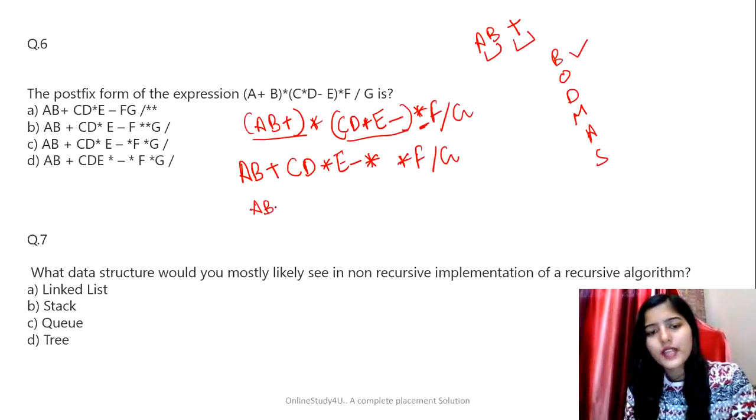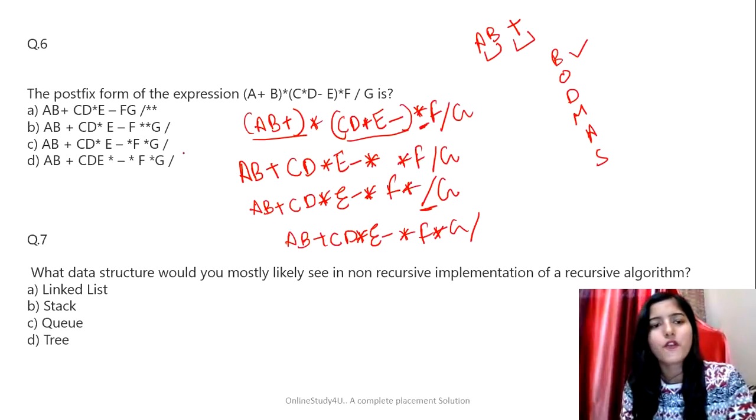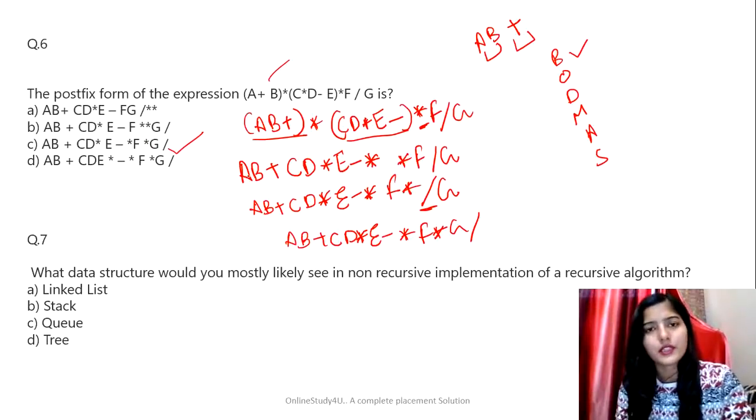Now we have to solve this one. So this is going to give us ab+cd*e-f*/g. Now this division is remaining. So this is going to give us ab+cd*e-f*g/. So this is the postfix form of the given expression, right? So the infix expression was given to us and we had to determine the postfix one. So accordingly, the correct answer for this question is going to be option C, right? I hope you understood it now.